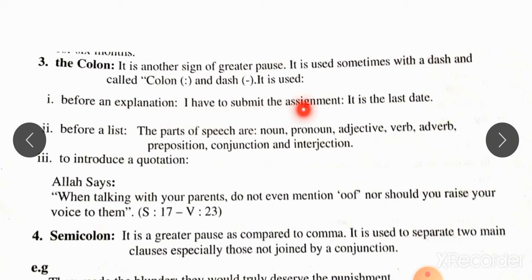I have to submit the assignment: it is the last date. The second one is before a list. The parts of speech are: noun, pronoun, adjective, verb, adverb, preposition, conjunction and interjection. So before a list we will put a colon. And the third one is to introduce a quotation, like Allah says, then we will put a colon. When talking with your parents, do not even mention oof, nor should you raise your voice to them.